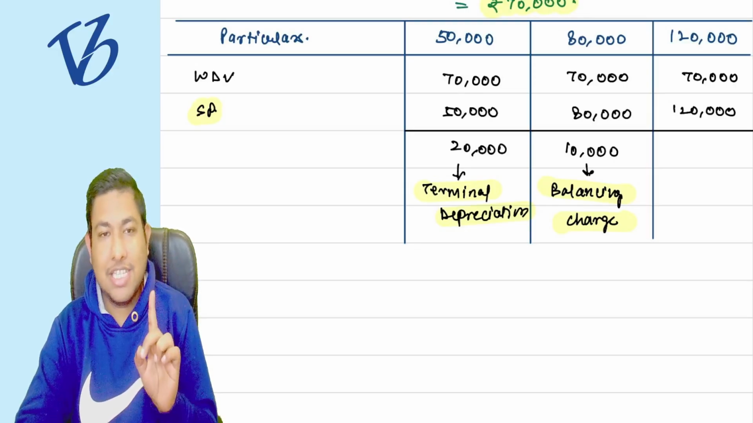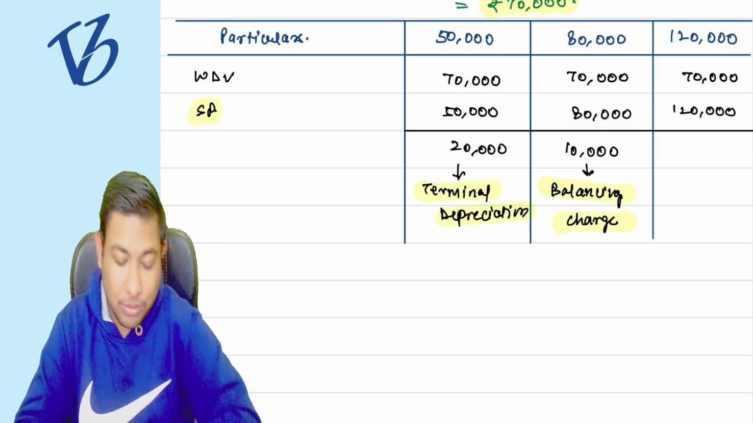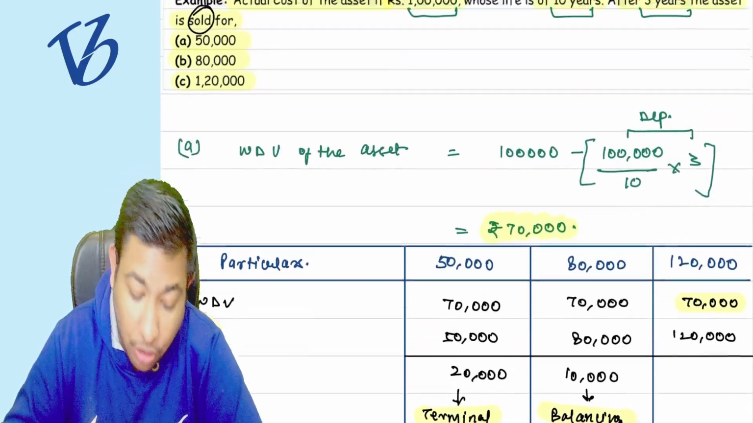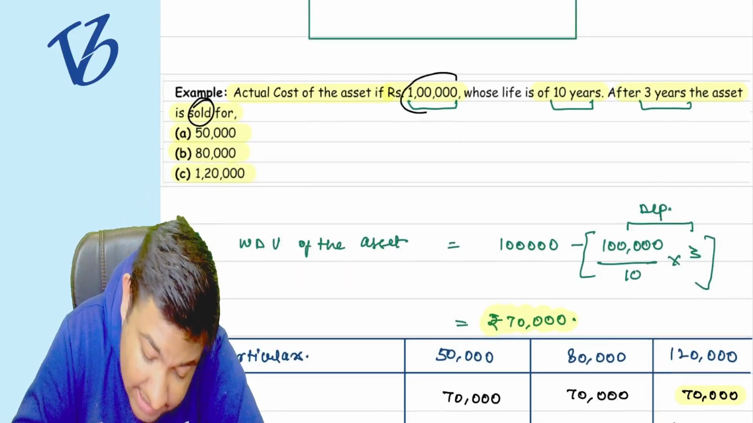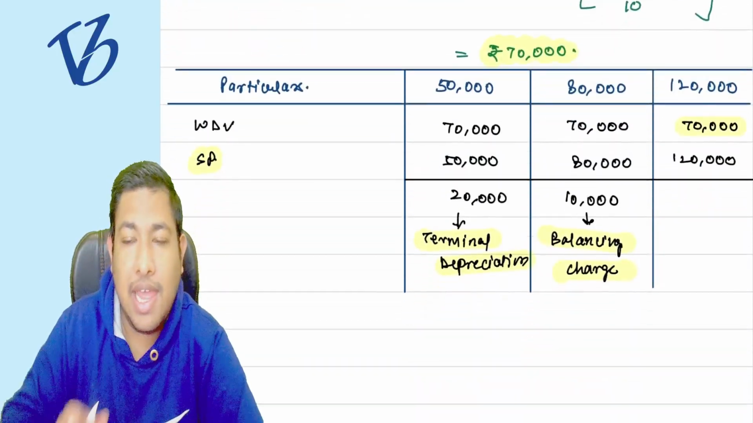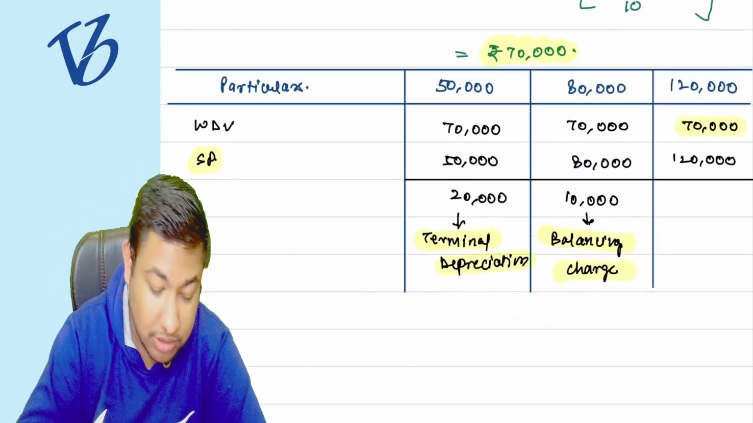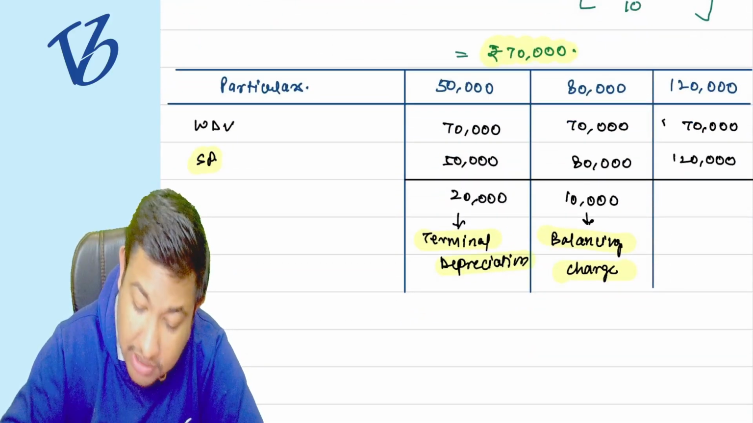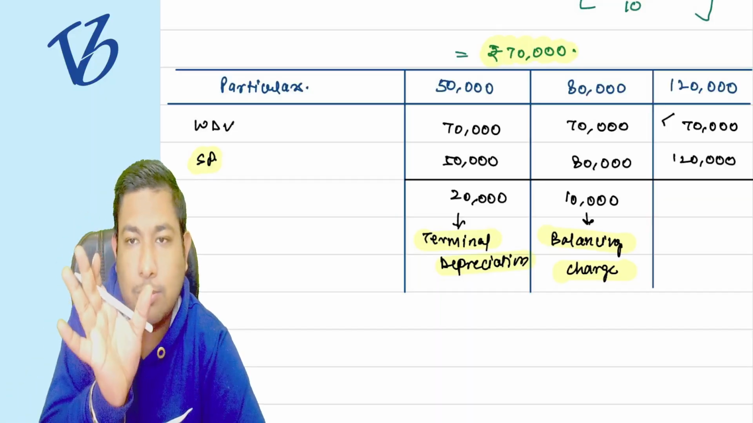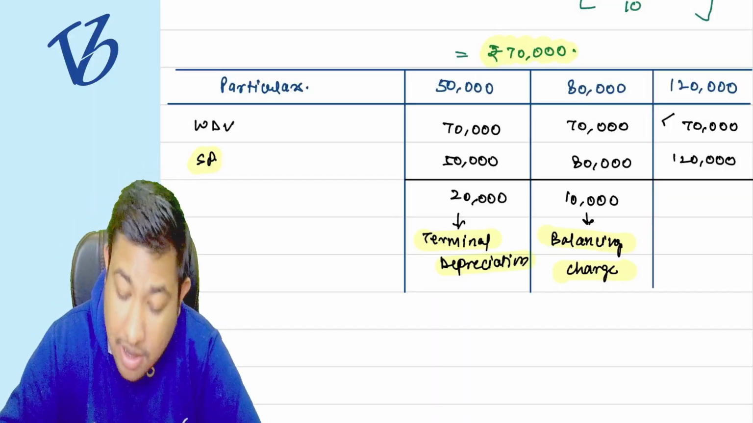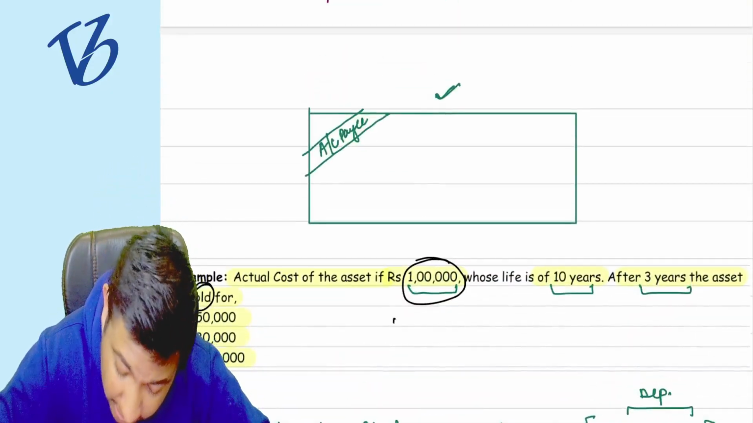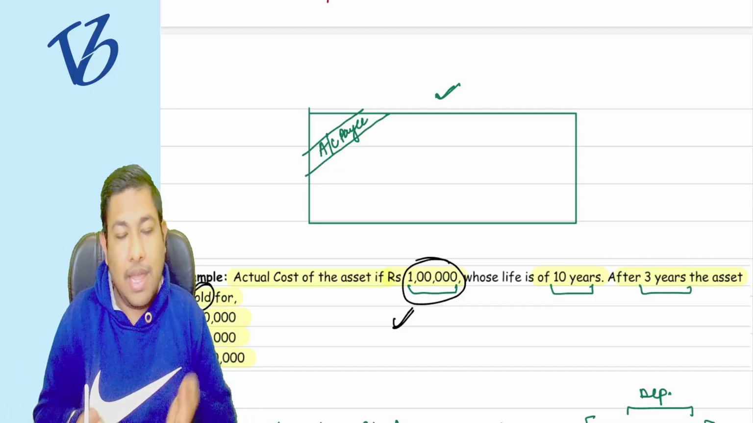Understood? Is this point clear to you? Now coming to the last point. The asset is of 1 lakh rupees. It is depreciated to 30,000 rupees, so the WDV is 70,000 rupees. But the selling price is 120,000. That means the selling price is over and above the actual cost.